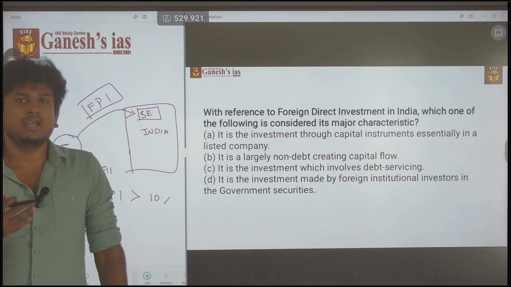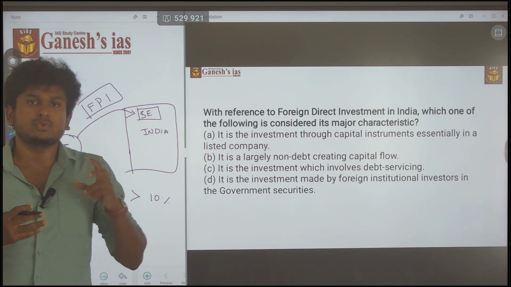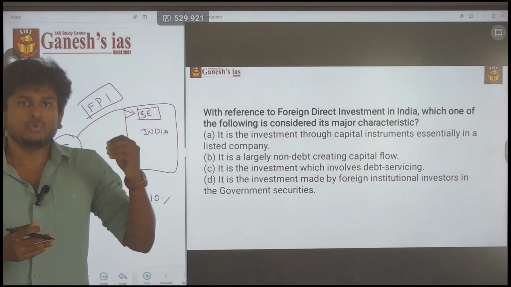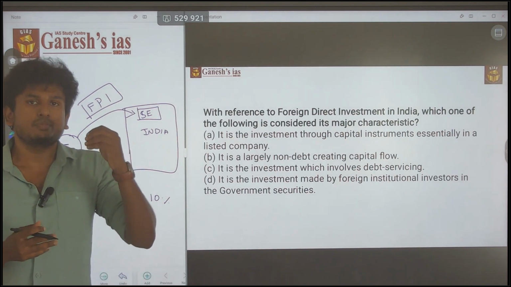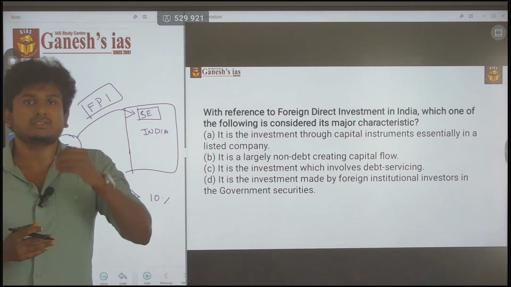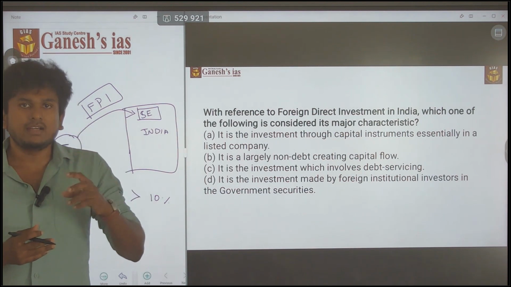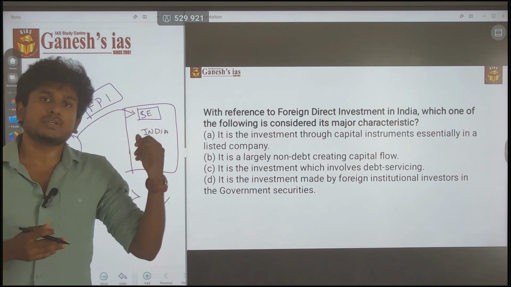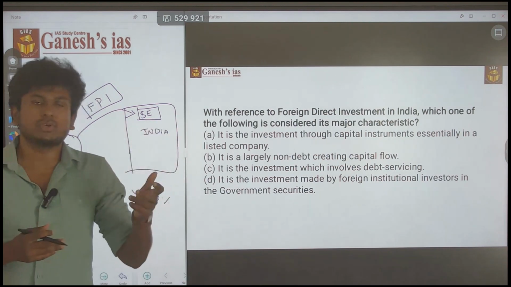What they do is sell those shares to foreign individuals in their own nations. So a US bank or financial institution buys shares from the Indian stock exchange and sells them to other foreign individuals.